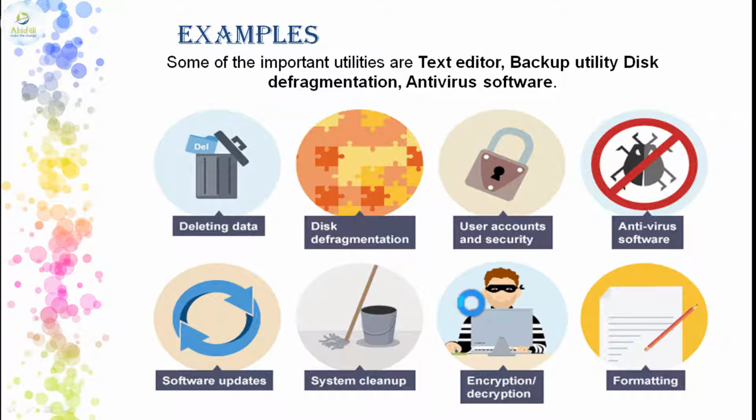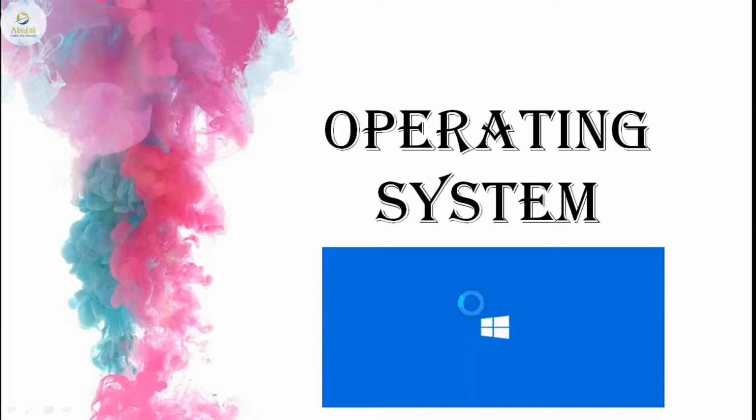Encryption is protecting the data so that the data is coded in some other format, and the user who is using it has access to it, whereas the others will not have the rights to the data. And formatting, erasing or writing the contents on the files or on the disk, all these are examples of utility software. So this will help in coordinating the operating system and managing things.